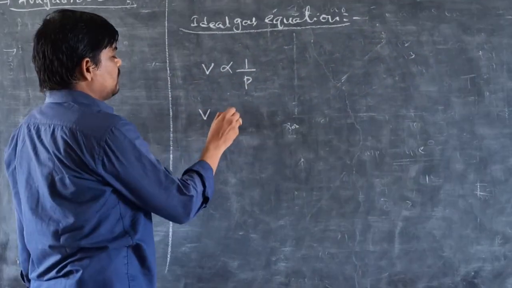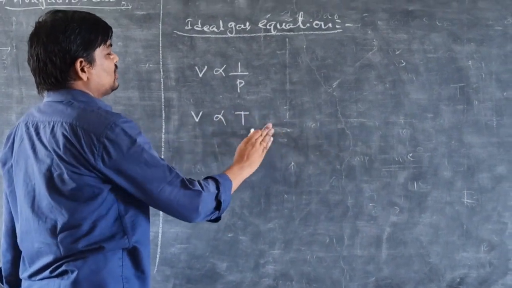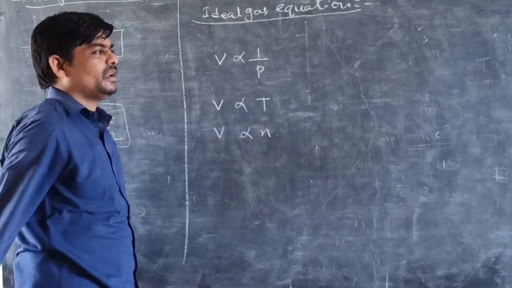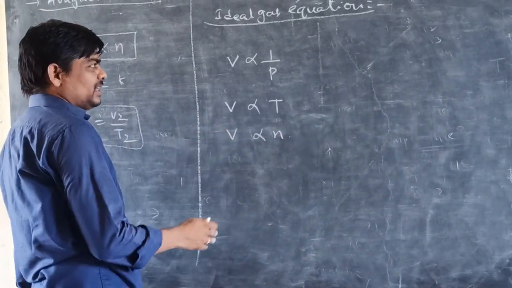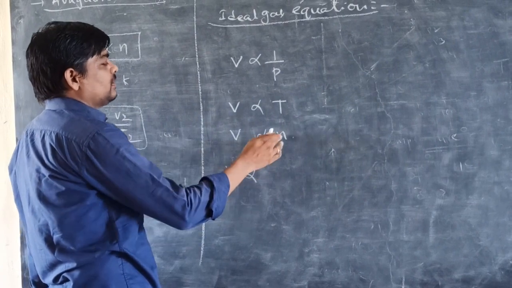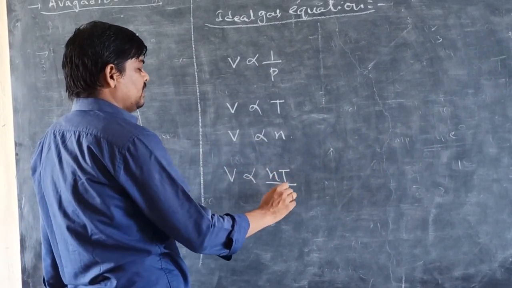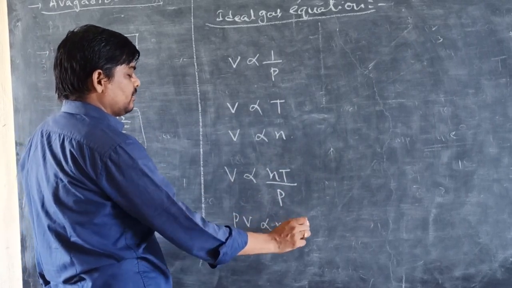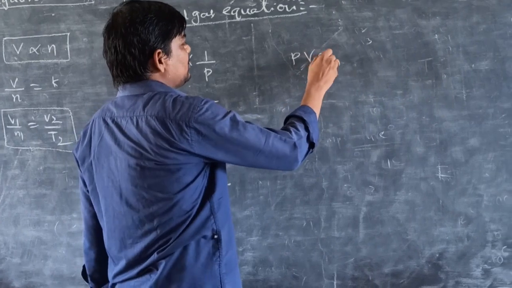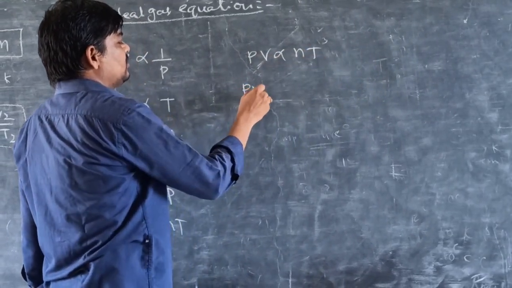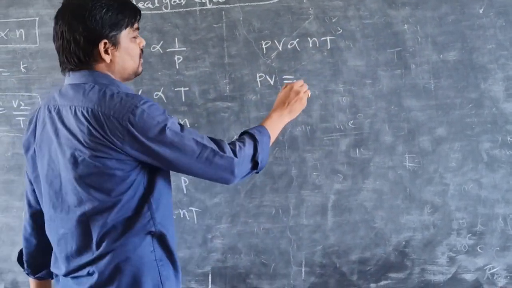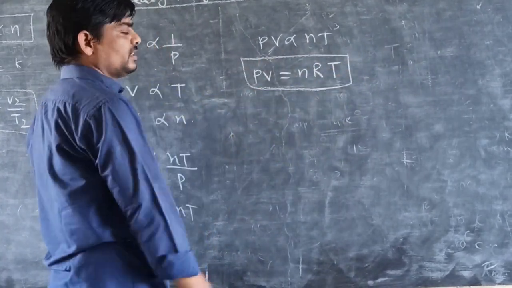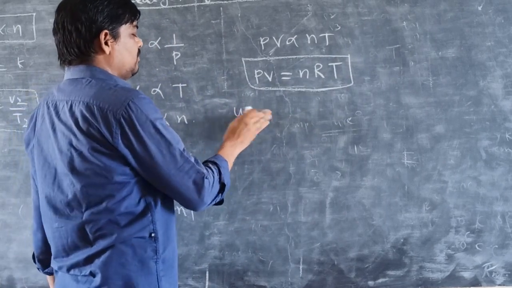The second one, Charles' law: V is directly proportional to T. And Avogadro's law: V is directly proportional to N. Combining all these, V is proportional to NT by P. Therefore, PV is proportional to NT. So PV is equal to some constant times NT, that is R. PV = nRT. Here R is called the universal gas constant.